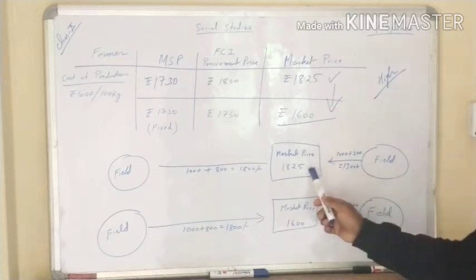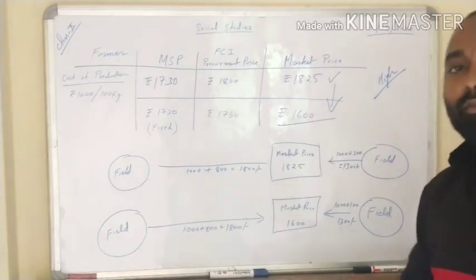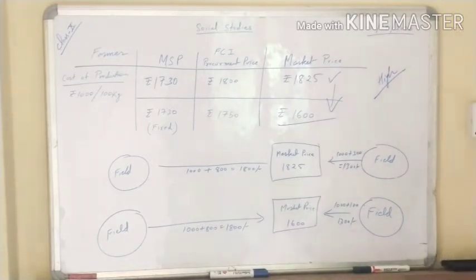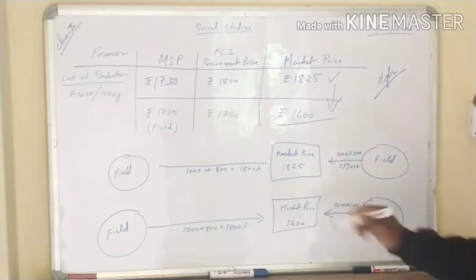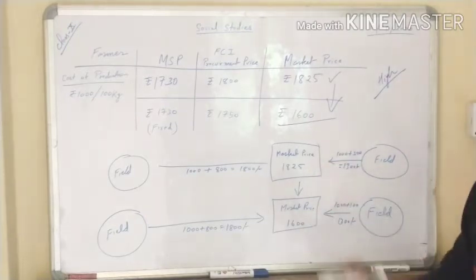You see, when the market price is 1825, the production is less. Now sometimes the production in the field will be very high, they will grow more crops, so the production will be more. At that time the market price will drop, from 1825, suppose it has become rupees 1600 per 100 kg.